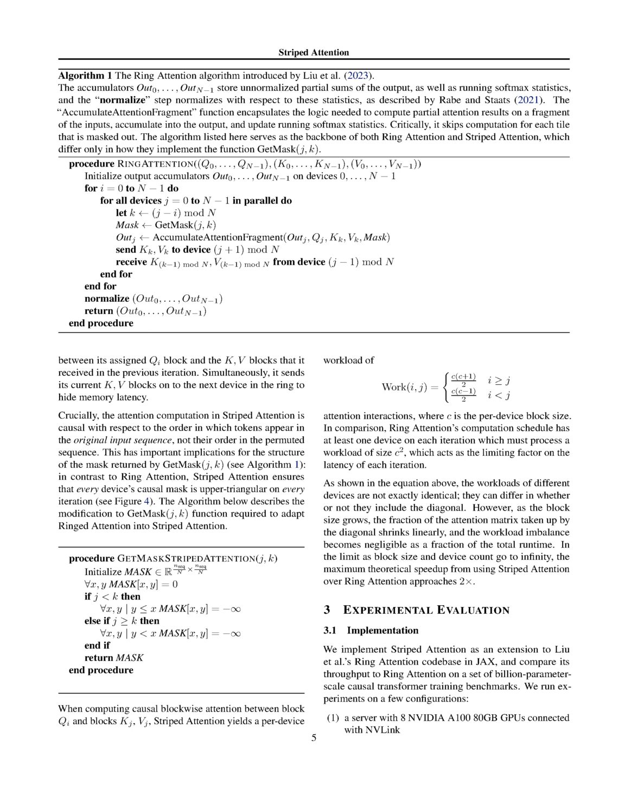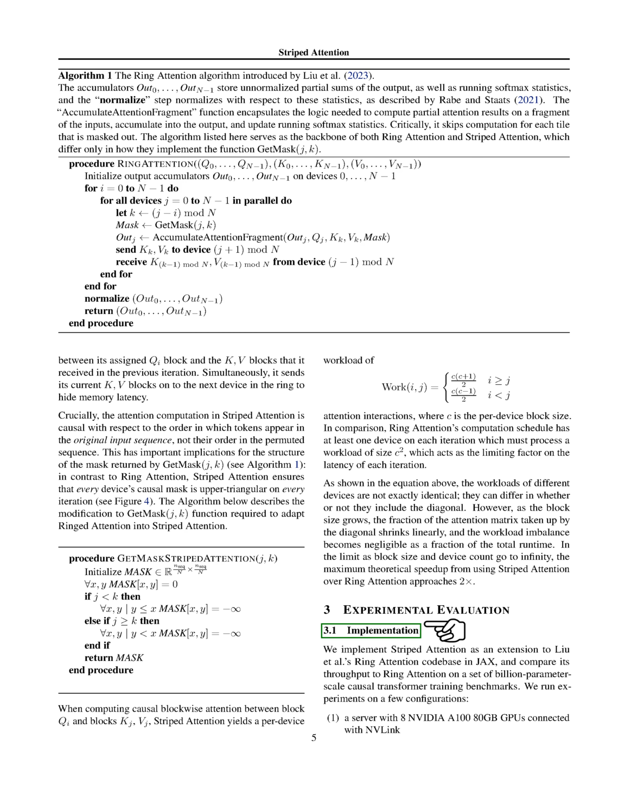Section Summary. The ring attention algorithm distributes attention computation across multiple accelerators connected in a ring communication topology. It partitions the matrices Q, K, and V into blocks and computes the output of attention through multiple rounds of computation and communication. The striped attention algorithm further divides the blocks into tiles and partitions the tokens into sets of evenly spaced stripes, reducing workload imbalance and ensuring that every device's causal mask is upper triangular on every iteration.